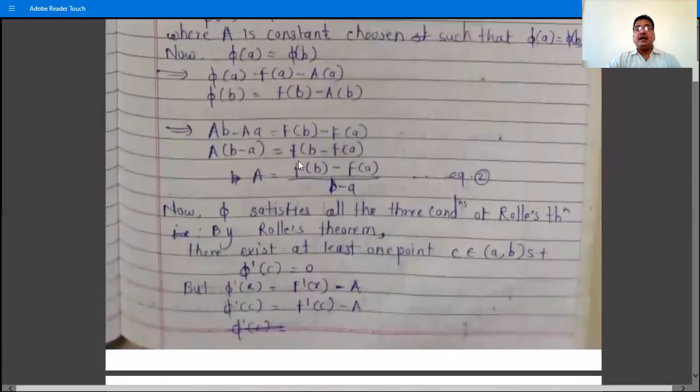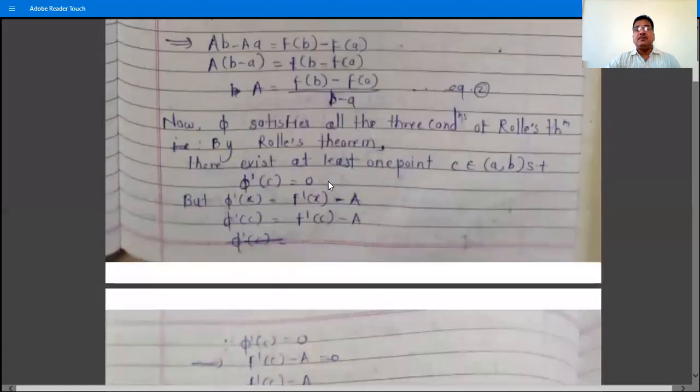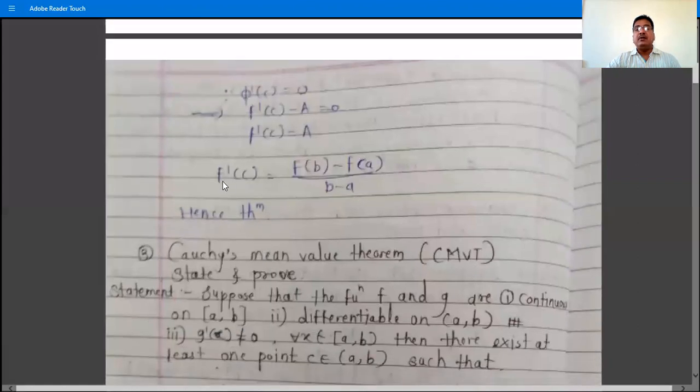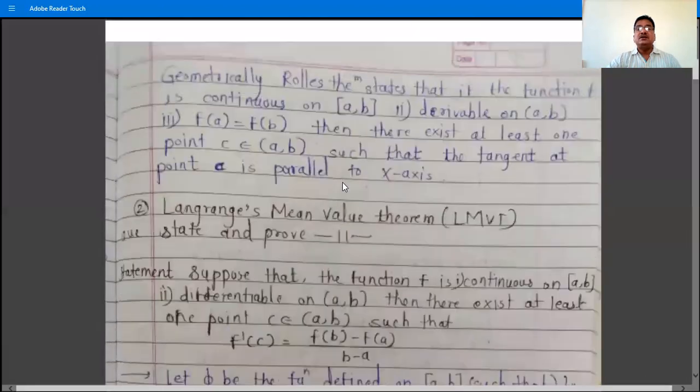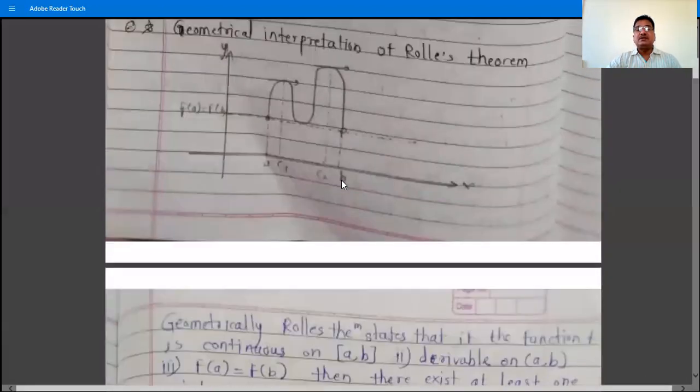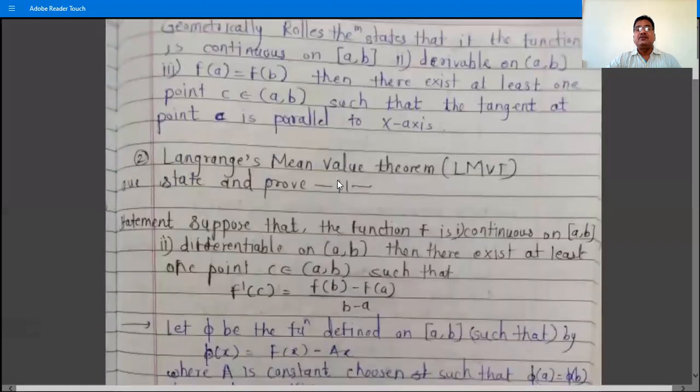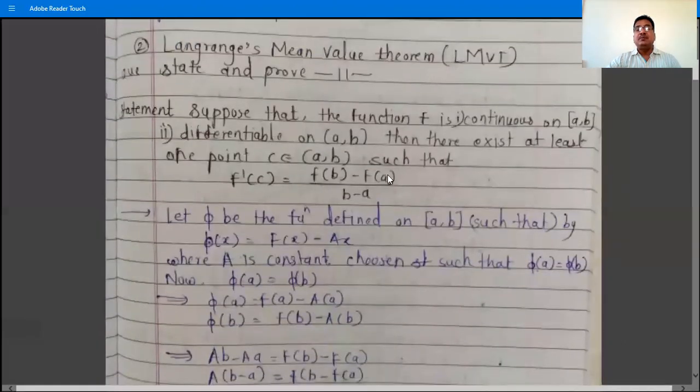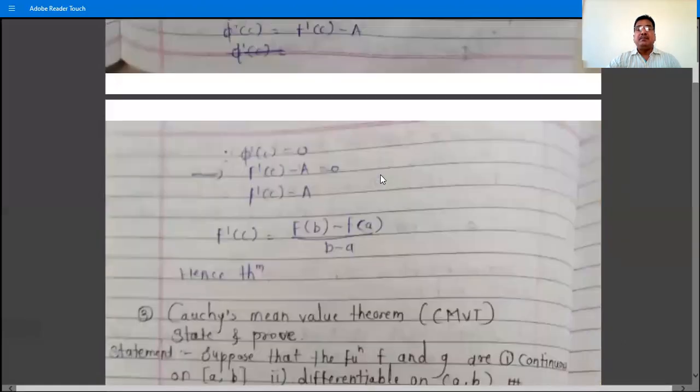And what is capital A? Capital A is f of B minus f of A divided by B minus A. So we have f dash C is equal to f of B minus f of A divided by B minus A. And this is the proof of the theorem, that we had to show: f dash C is equal to f of B minus f of A divided by B minus A.